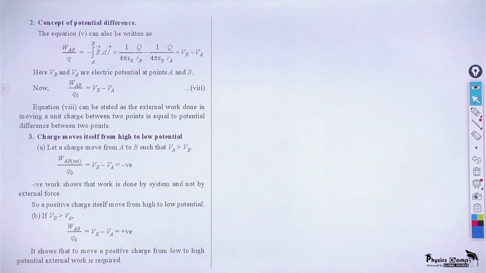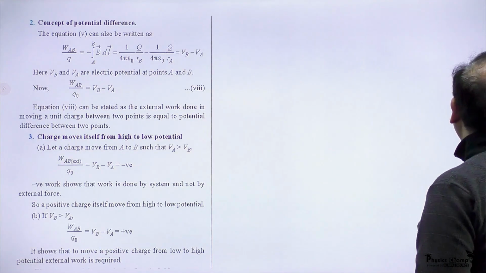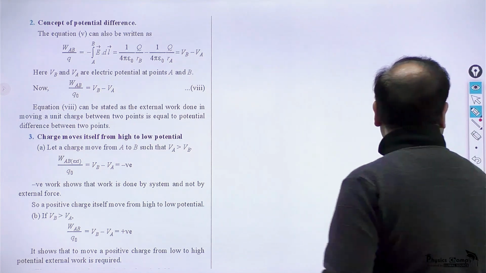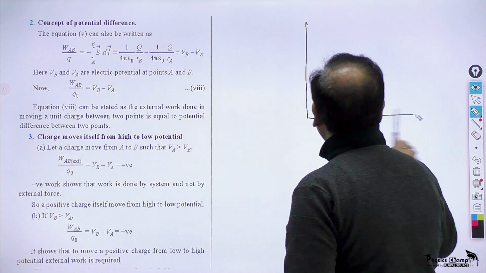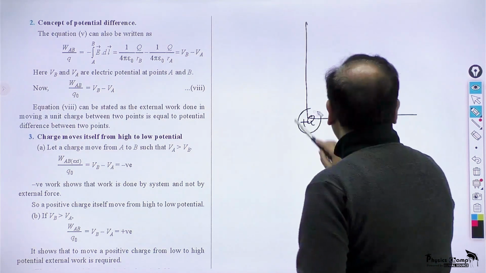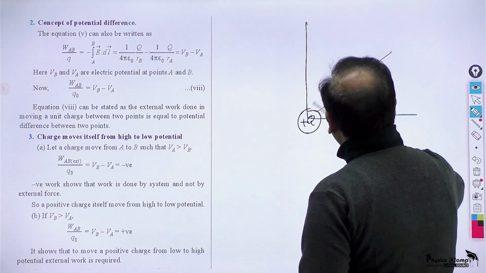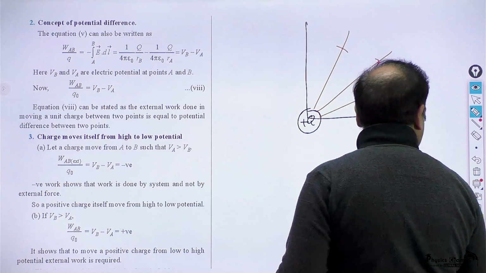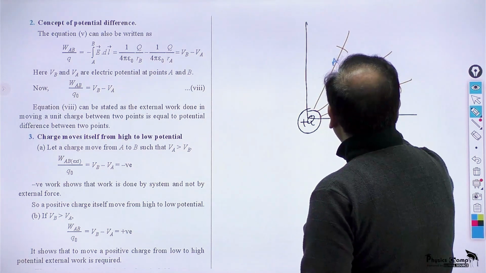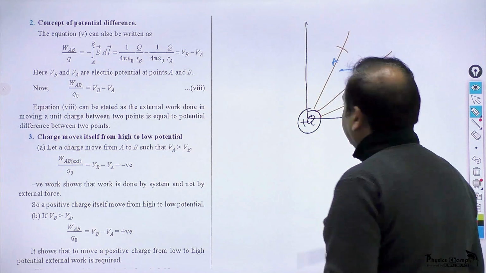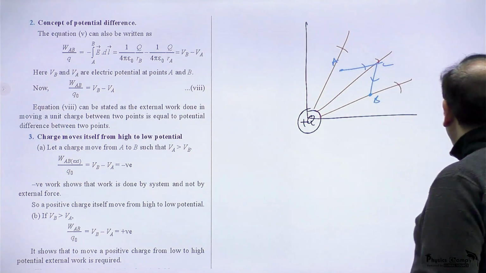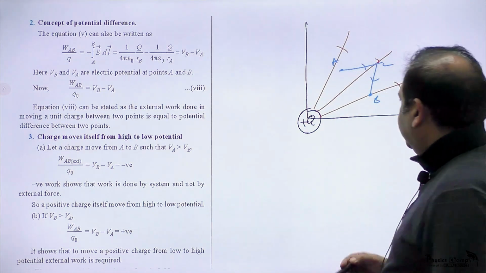So here we can introduce this concept of potential difference very clearly now. The situation is the same, that in the space you have this charge Q here and this charge Q is providing an electric field. There are point A, point B, and it may be moving through point C, and the path can be any.